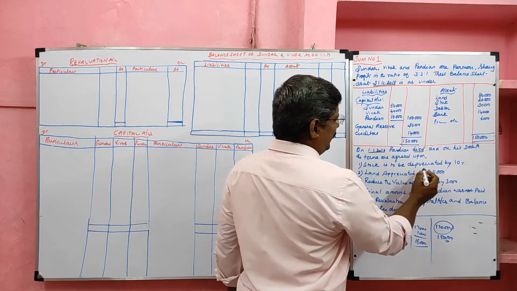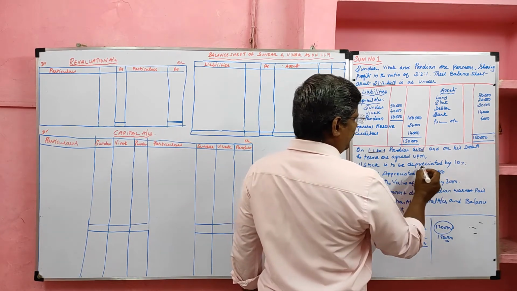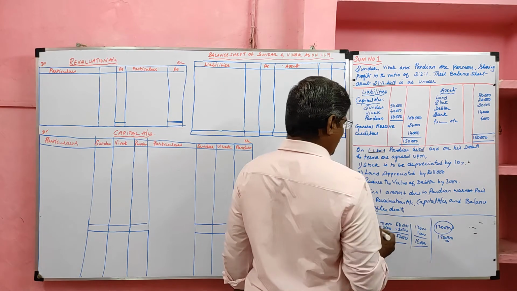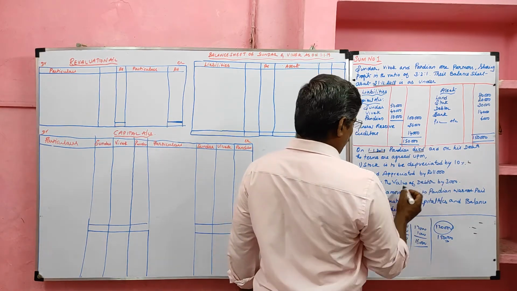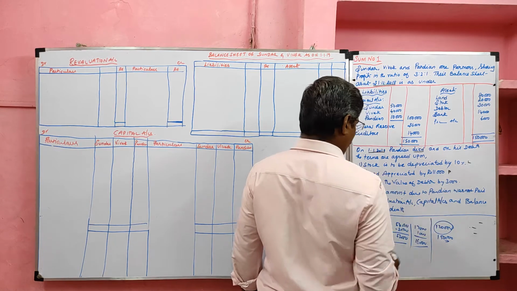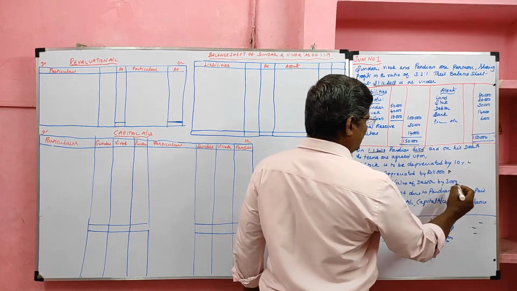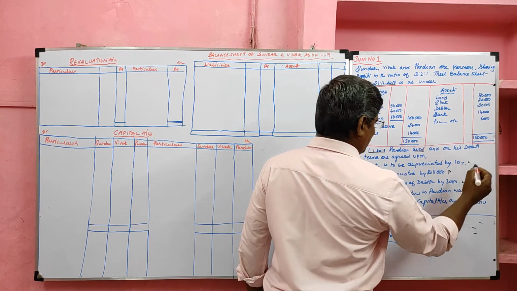One, stock to be depreciated by 10%. Stock is an asset, value decreases, it is a loss item. Land appreciated by 11,000. Land is an asset, appreciated, increases, it is a profit item. Reduce the value of debtors. Debtors are an asset, asset value decreases, it is a loss item.